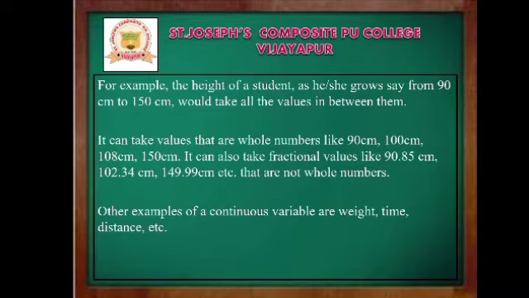And it can also take fractional values like 90.85 cm, 102.134 cm, 149.99 cm, etc., that are not whole numbers. Other examples of continuous variables are weight, time, distance, etc. Students, remember, under the continuous variable there is no restriction. Any kind of numerical value we can take.